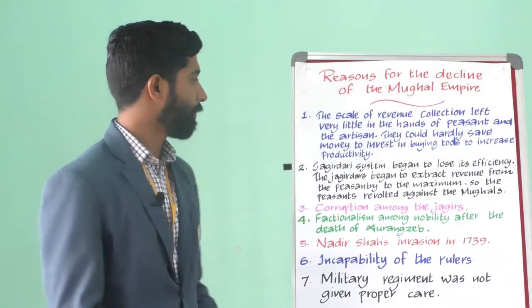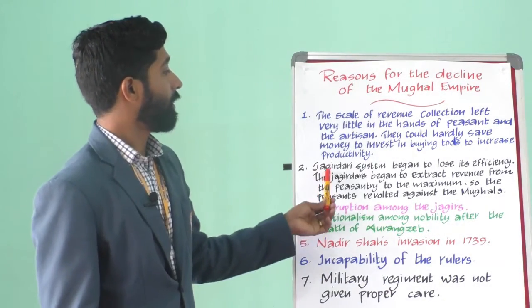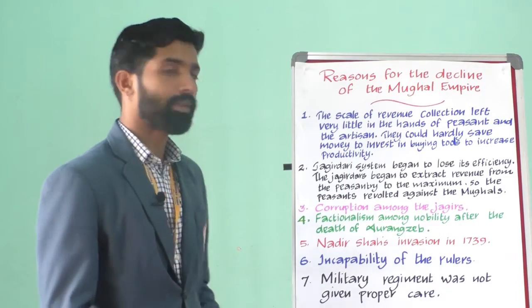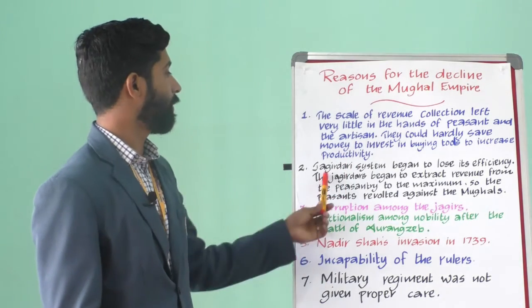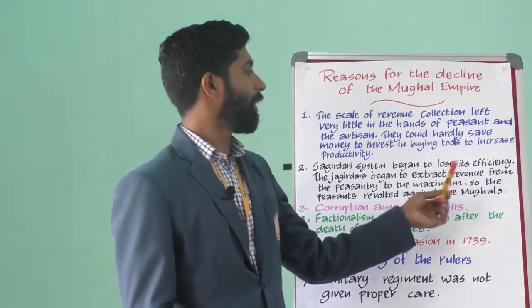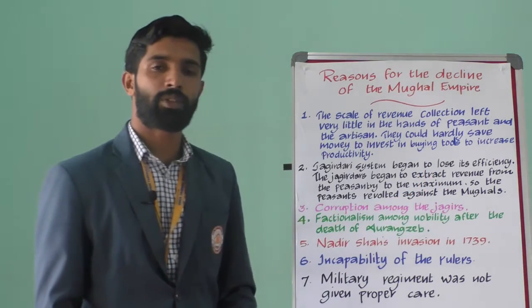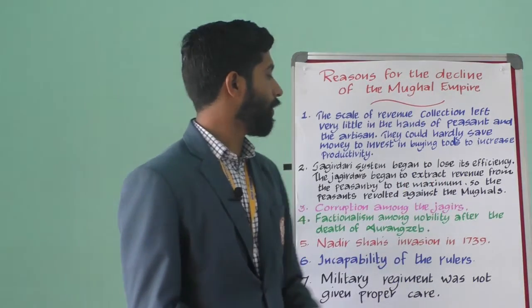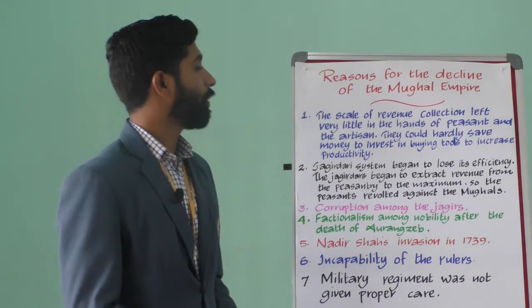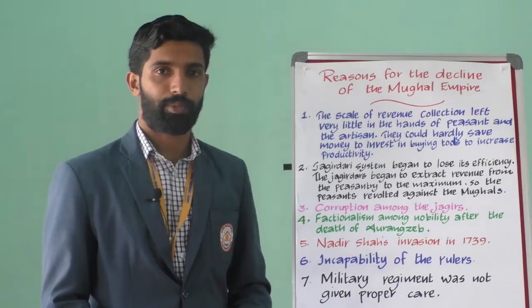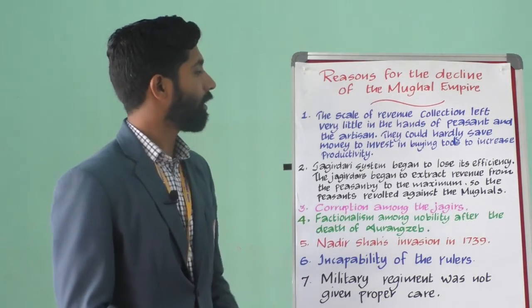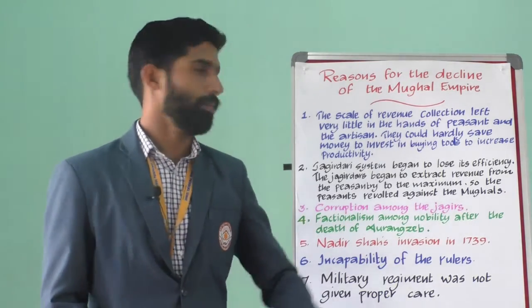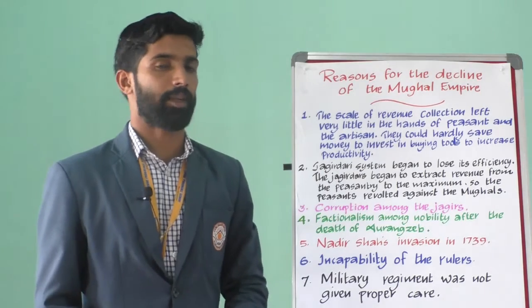The second, the Jagirdari system. The taxation system began to lose its efficiency. The Jagirdars began to extract revenue from the peasantry to the maximum, so the peasants revolted against the Mughals.